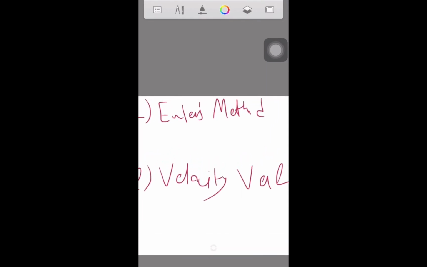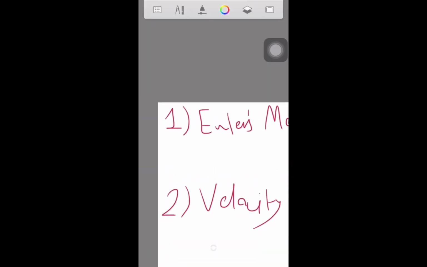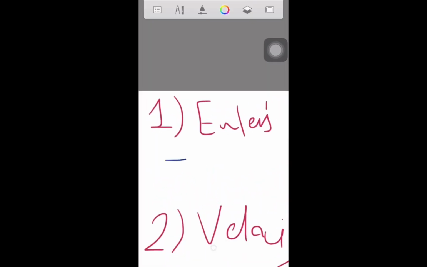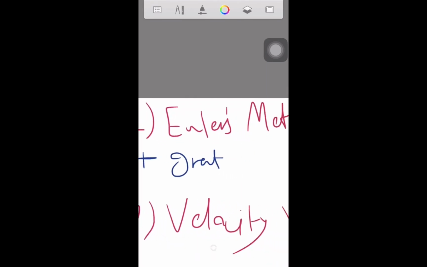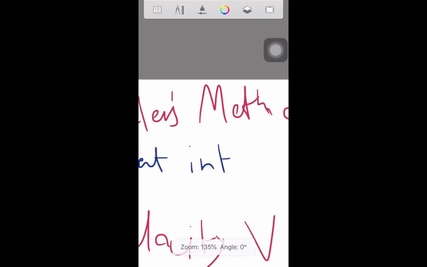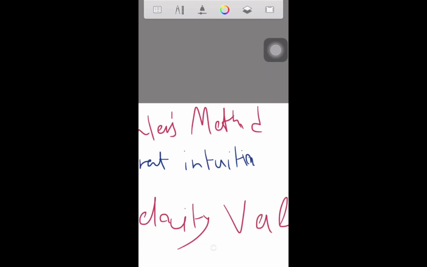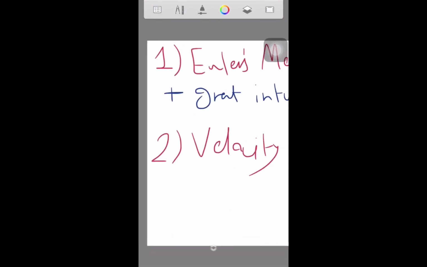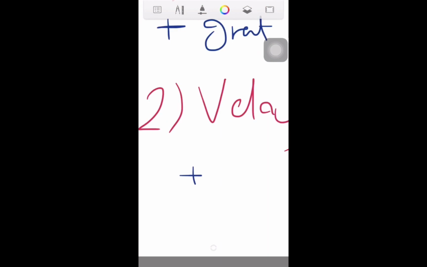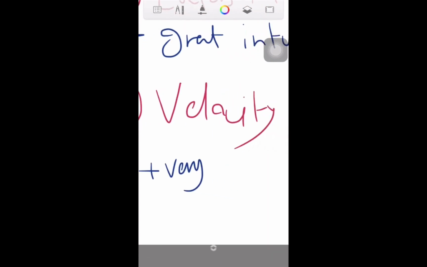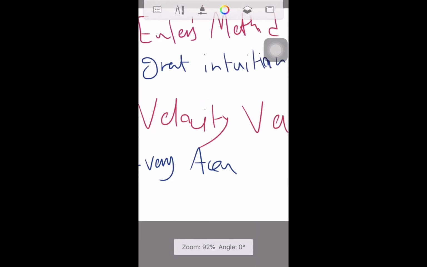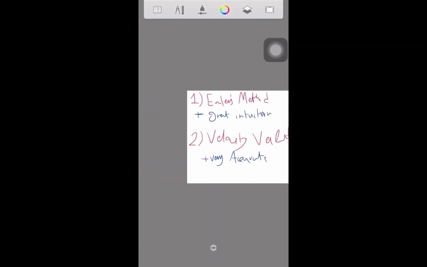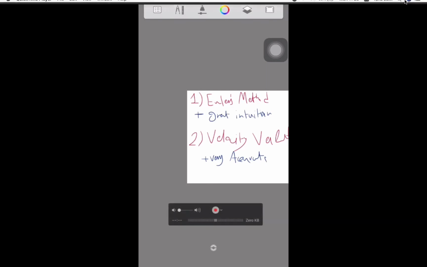So just to make it clear and as a recap, Euler's method is a great intuitive way, with great intuition, but velocity Verlet is very accurate. Very accurate, so it is a great option for software developers to write physics engines or game engines. So yeah, this is basically our approaches.